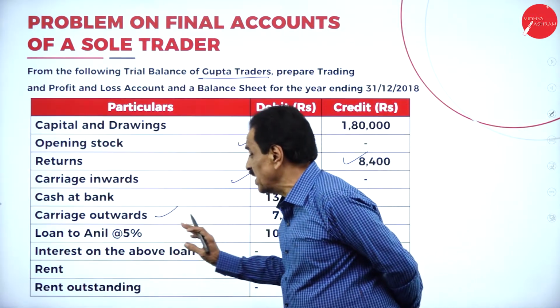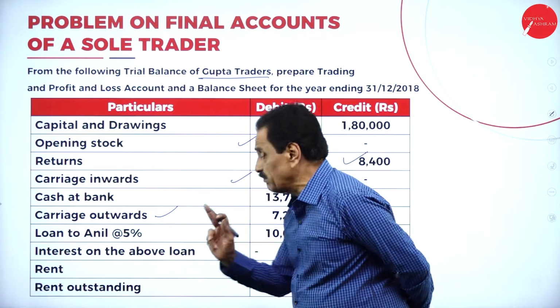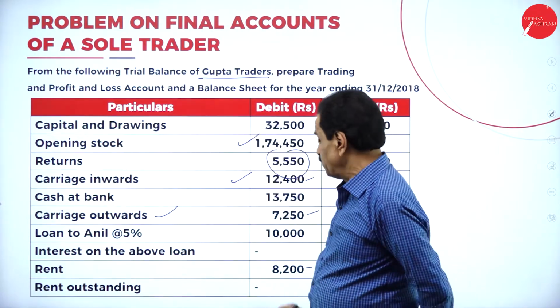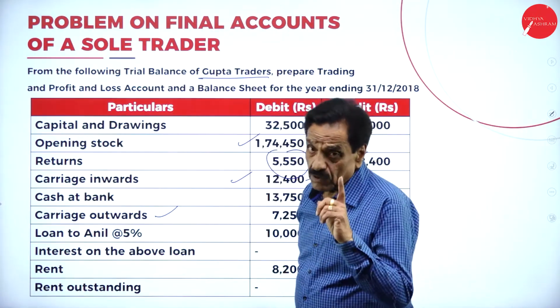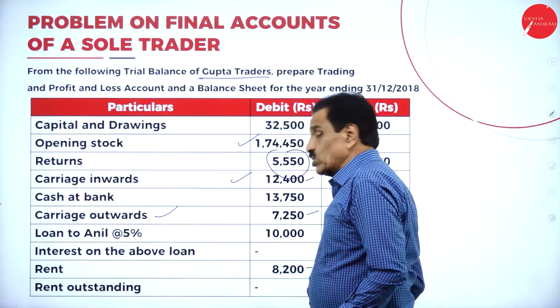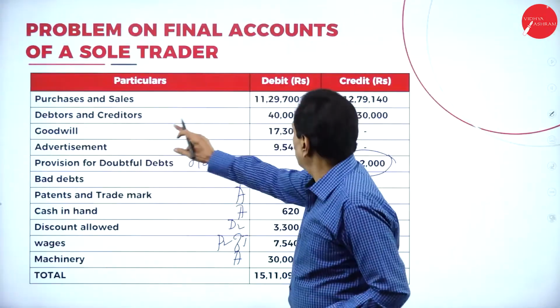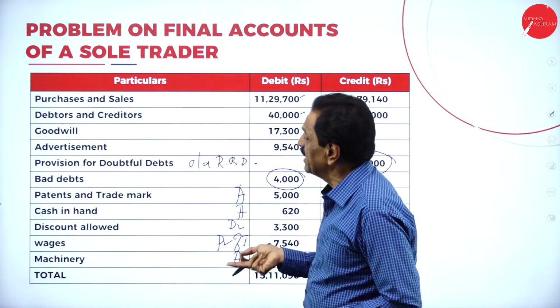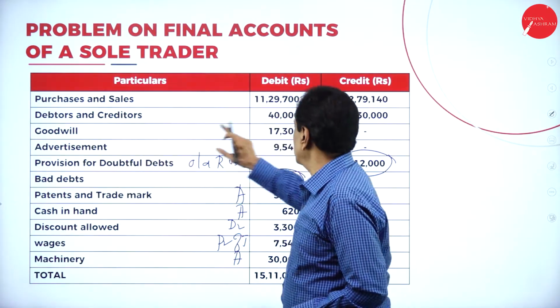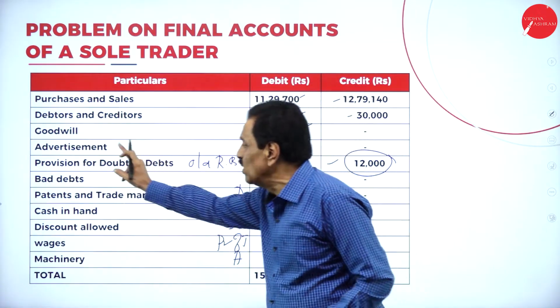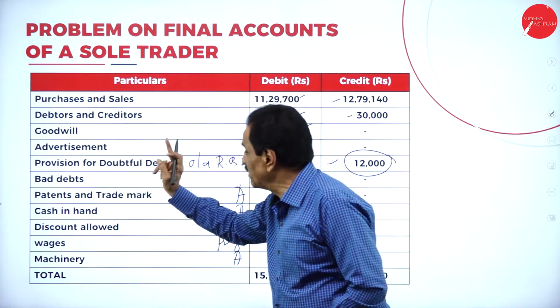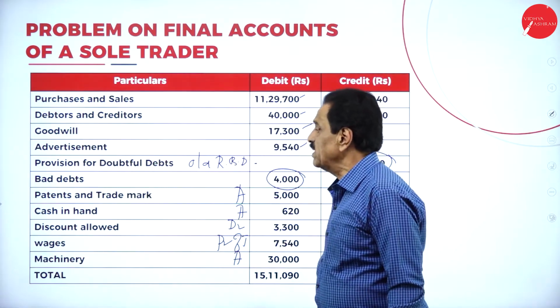Loan to Anil is an asset. Whatever interest comes will come in the P&L account, credit side. Rent will come in the P&L account, debit side. Whatever rent outstanding is there comes directly on the liability side of the balance sheet. Purchase 11,29,700, deduct the return. Debtor is an asset. Creditor is a liability. Goodwill is an asset. Advertisement is an expenditure.